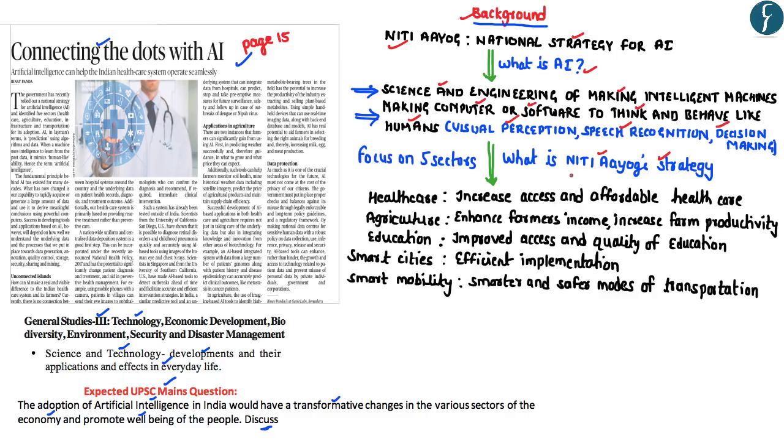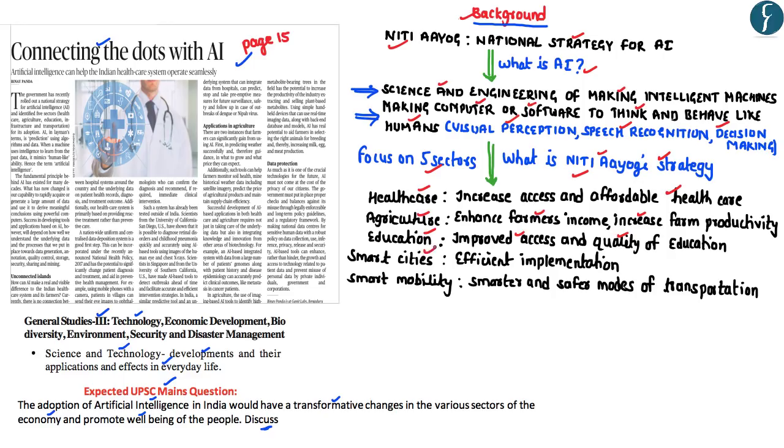India. The Niti Aayog strategy for the adoption of artificial intelligence basically focuses on 5 sectors, wherein the adoption of artificial intelligence in the healthcare system of India would make healthcare more accessible as well as affordable. Similarly, the adoption of artificial intelligence in agriculture would enhance the farmer's income and also increase farm productivity. With respect to education, the adoption of artificial intelligence can be used to improve the accessibility as well as the quality of education being imparted to the students.